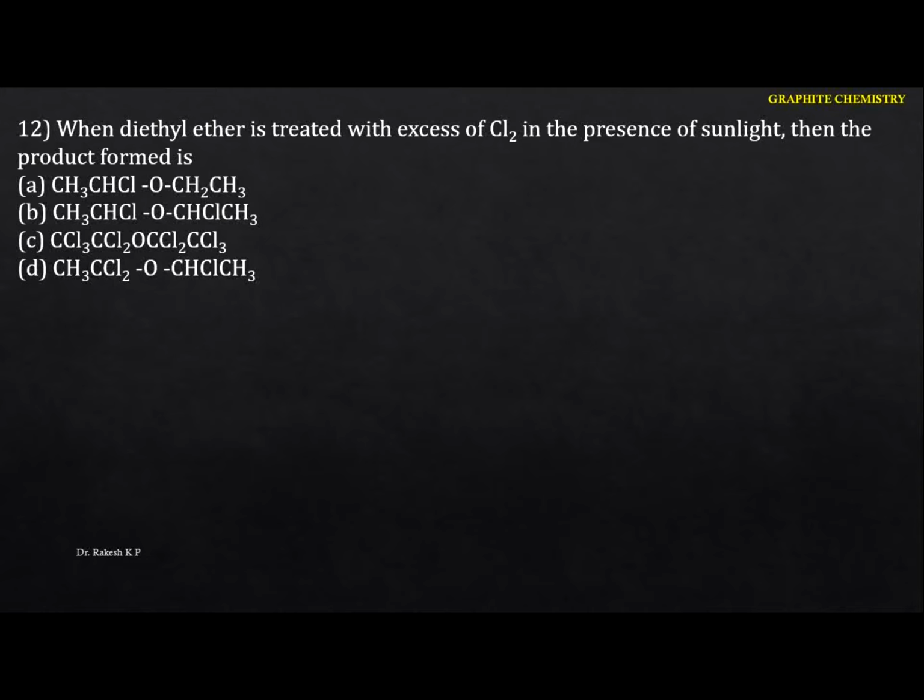Now see the 12th question here. When diethyl ether is treated with excess of chlorine in the presence of sunlight, then the product formed is? Let me take the reaction here. So diethyl ether, I'm going to write it in this form: CH3CH2OCH2CH3.